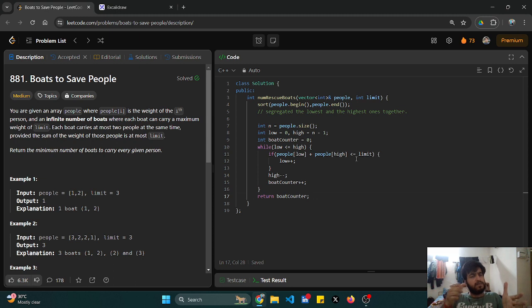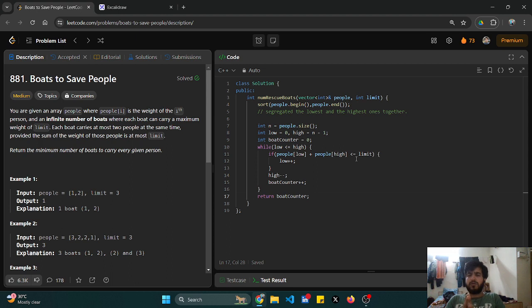And if both of them cannot be sent in a group, then the highest person would go alone, because the lowest person can be used for the future. Okay, and in both the scenarios, whether the two people are going on the same boat or the highest person is going alone, my boat counter would increase. And at the last, I'll simply return my boat counter. So this was the overall code.